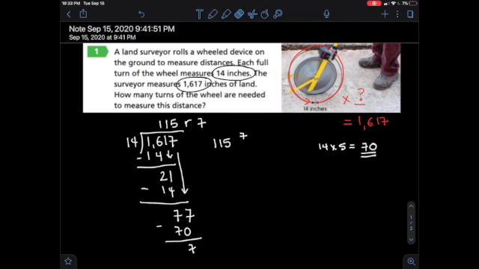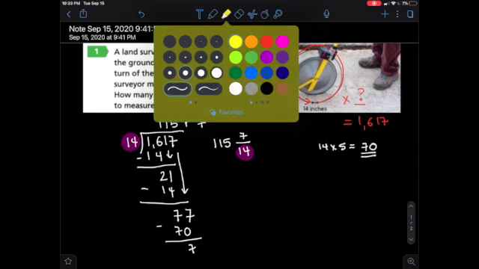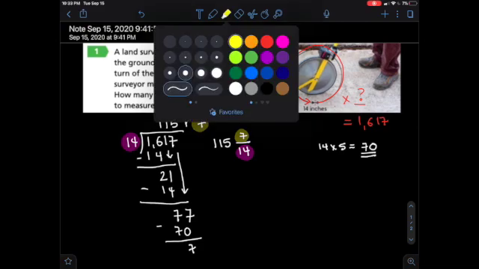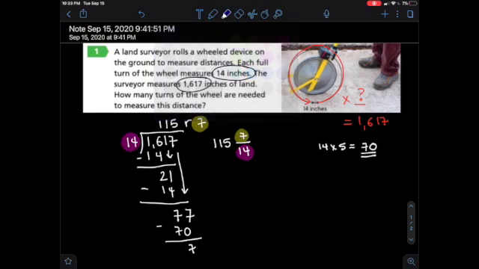And I'm going to take this 14, which is my divisor, and that becomes my denominator. So the denominator is the divisor. For the numerator, it's the remainder. And the quotient right here becomes the whole number.